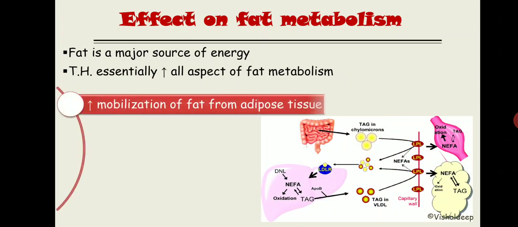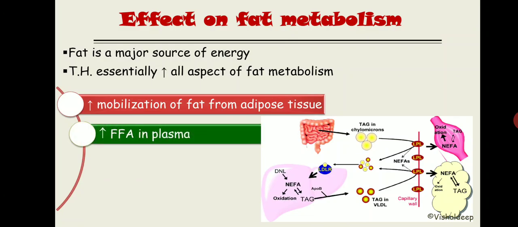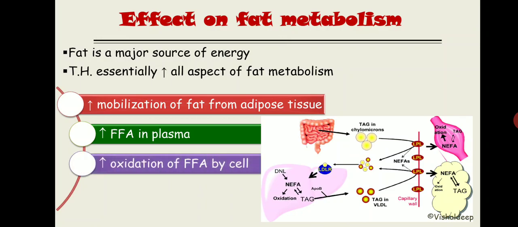It increases the mobilization of fat from the adipose tissue, and it will increase the free fatty acids inside the plasma. See, this is the adipose tissue; it will increase the translocation of fat, or the mobilization of fat, from the adipose tissue and ultimately into the plasma, inside the circulation. And this free fatty acid will reach the liver and get oxidized. So it leads to increased oxidation of fatty acids by the cell, and by doing this it will basically decrease fat storage.